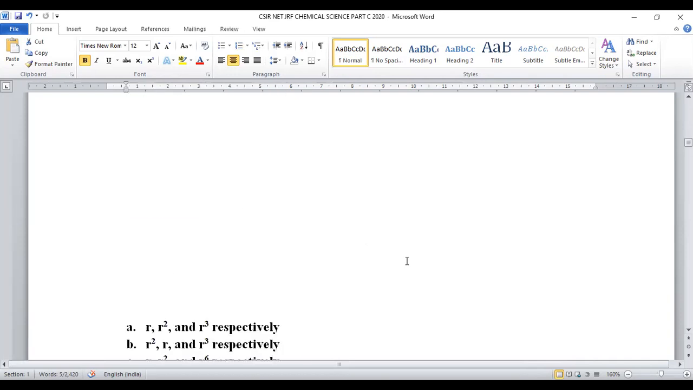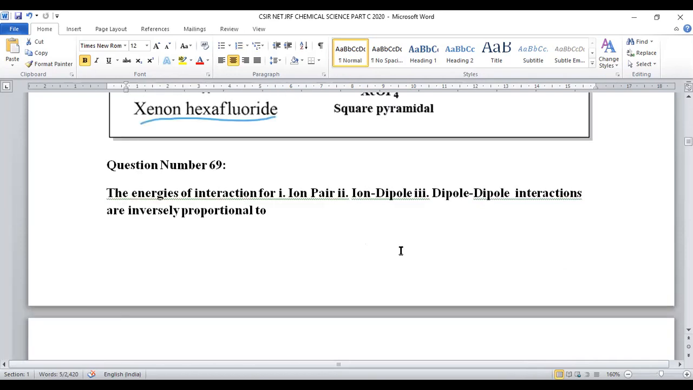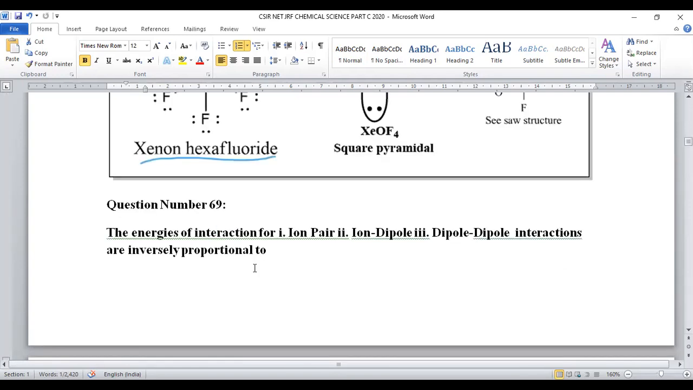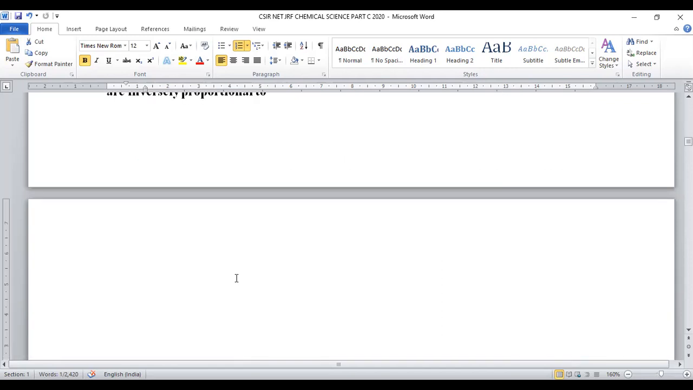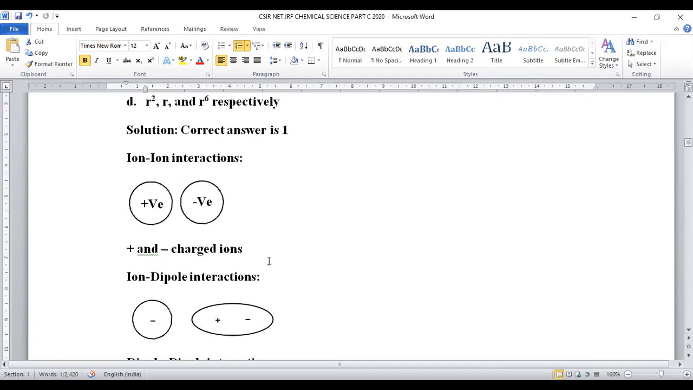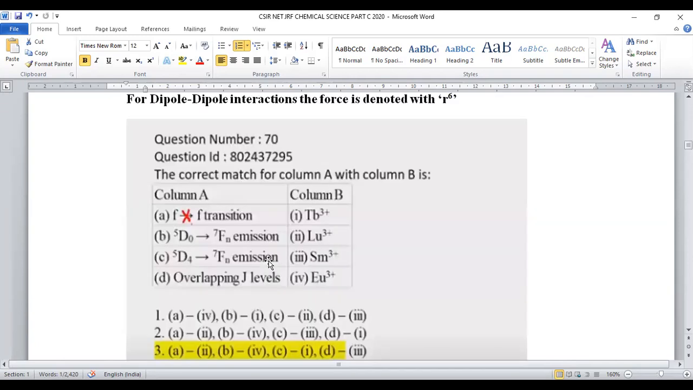In dipole-dipole interactions, it will be R cube. For ion-ion interaction, energy is inversely proportional to R. For ion dipole, inversely proportional to R square. For dipole-dipole, inversely proportional to R cube. Right? For question number 69, option number 1 will be the right answer. Let us move on to question number 70.